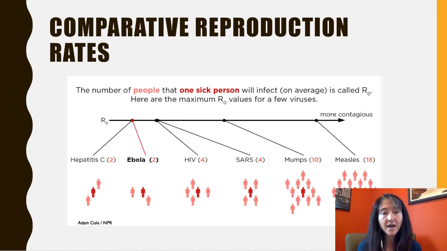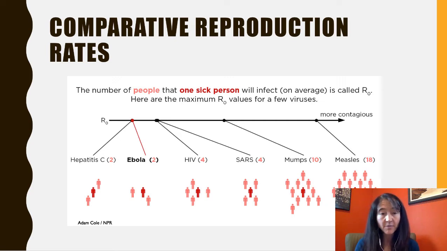And so this is a comparative reproduction rate that we can look at for different viruses, and one that is on the higher level of, on average, the number of people that one sick person can infect is the measles virus. So if we look at measles, if you're sick with measles, on average, you can expect to infect 18 other people. So measles as a virus is extremely contagious.